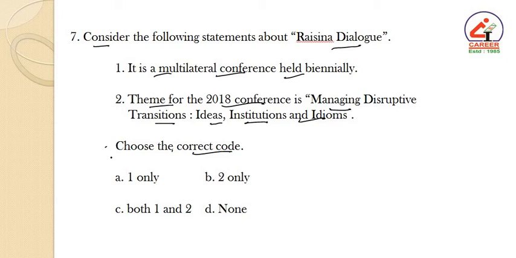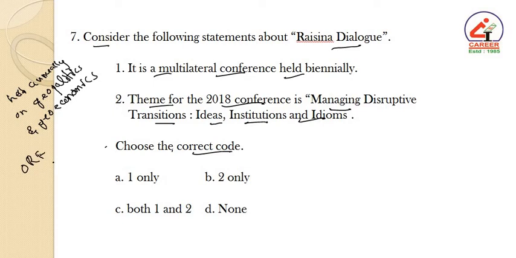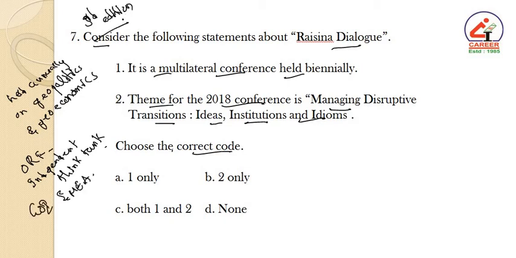It has emerged as India's flagship conference on geopolitics and geoeconomics. It is hosted by ORF, that is Observer Research Foundation, which is an independent think tank, in collaboration with the Government of India and Ministry of External Affairs. Currently, the 3rd edition will be going on between January 16th to 18th of 2018 with the theme of Managing Disruptive Transitions, Ideas, Institutions and Idioms. Hence statement number 1 is incorrect because it is held annually. Hence the answer is B only, that is 2.